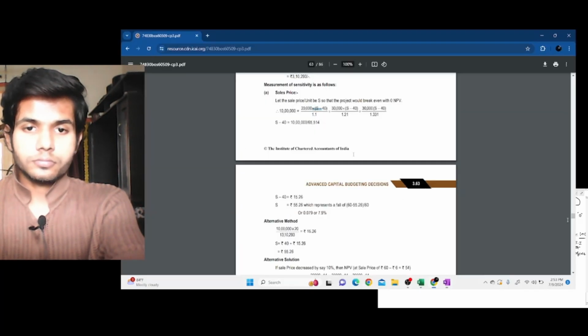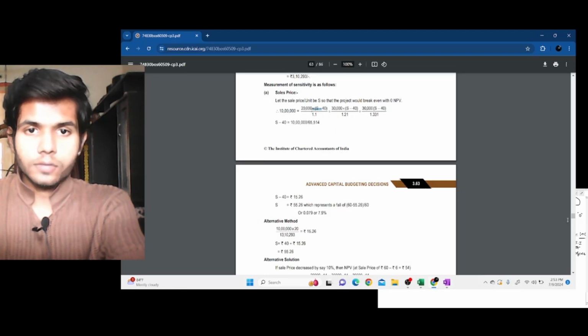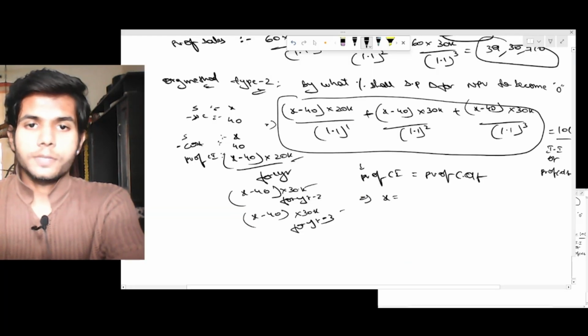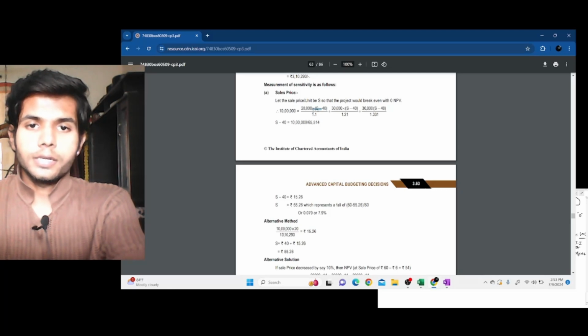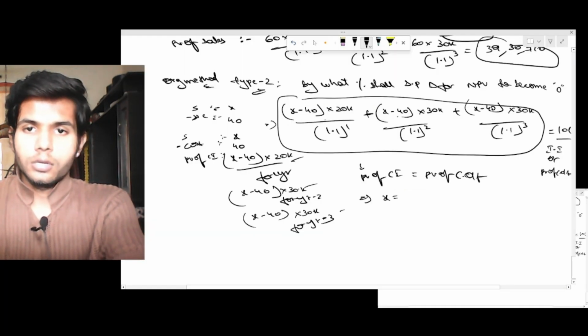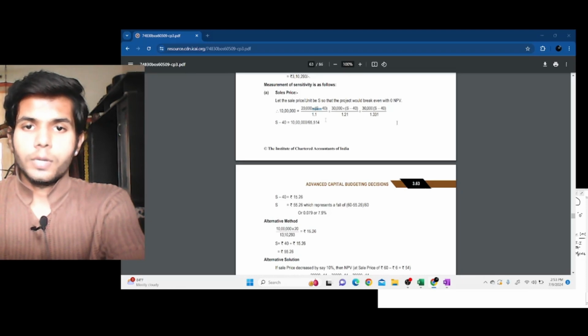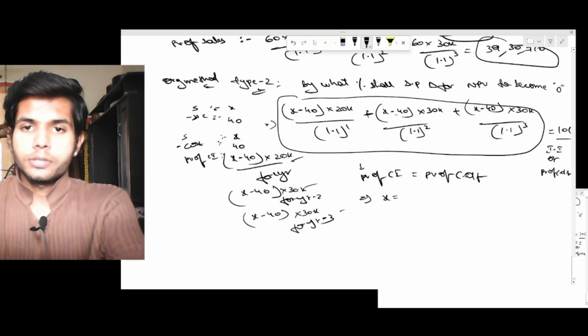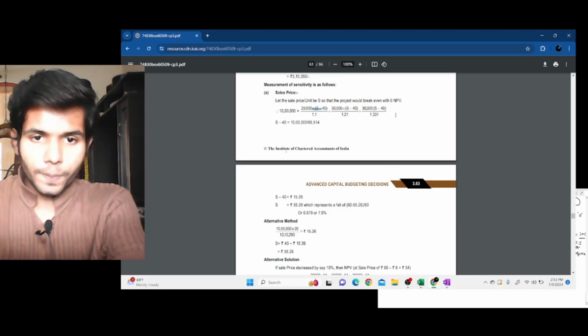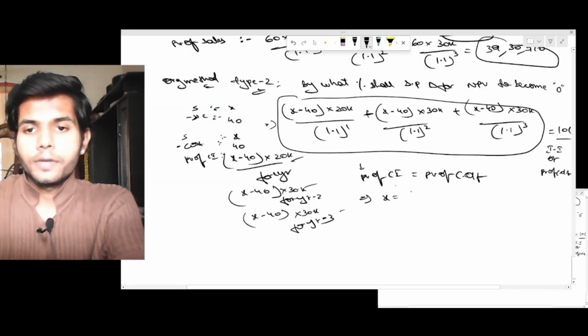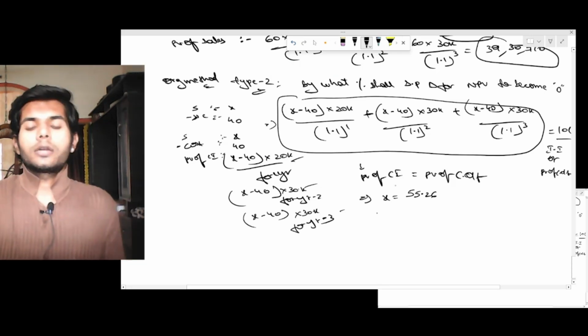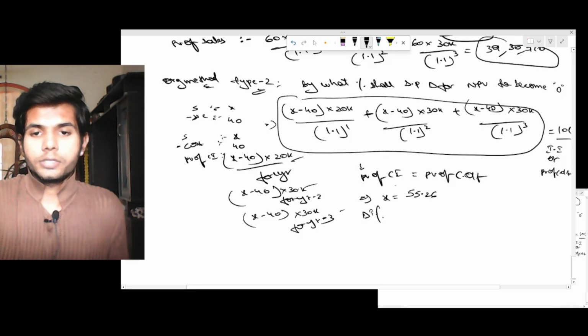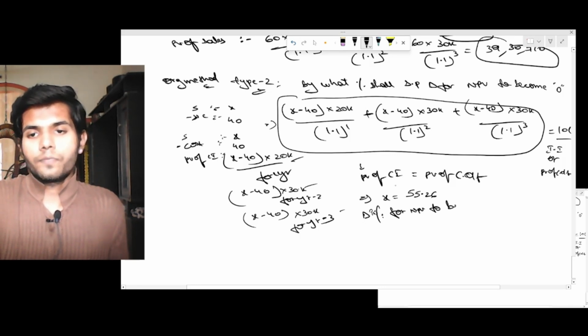So here, 10 lakh equals X minus 40 into 20,000 by the first year PV, the same by 1.1 whole power 2 and whole power 3 for the second and third year PV. Solving this, X is 55.26. So by what percentage should it be changed for NPV to become 0?